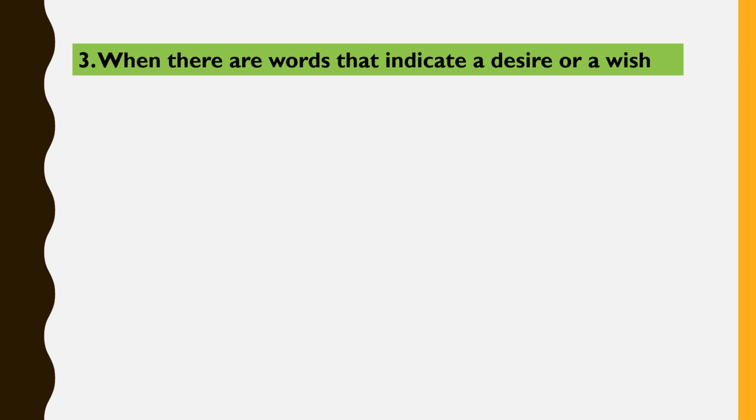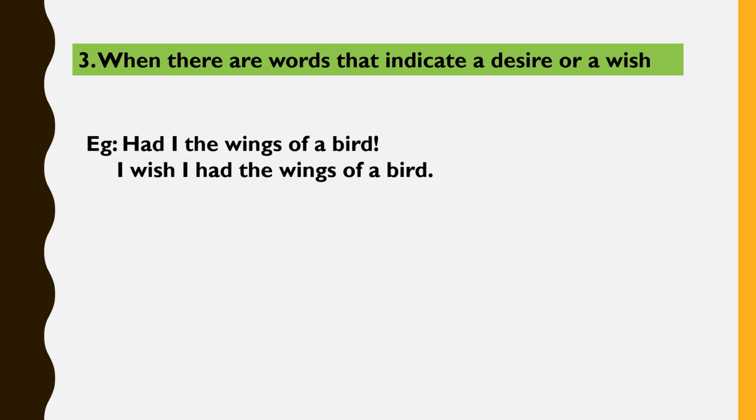Now, suppose if there are words in the sentence that indicate a wish or a desire. For example, had I the wings of a bird. This is an exclamatory sentence. This sentence indicates a wish. So we write our sentence as I wish I had the wings of a bird.